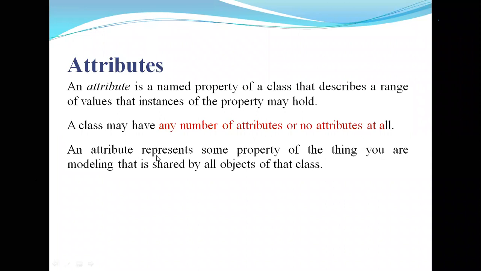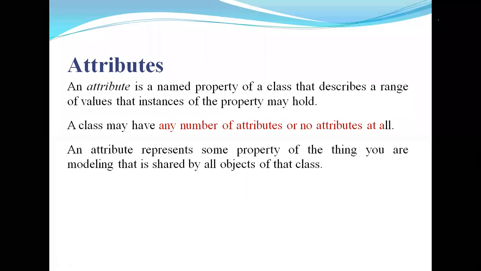Next, an attribute represents some property of the thing you are modeling that is shared by all the objects of the class. Suppose a chair has different properties, a student has different properties, a house has different properties. So based on the class, every class has different attributes. That is, it represents the property.